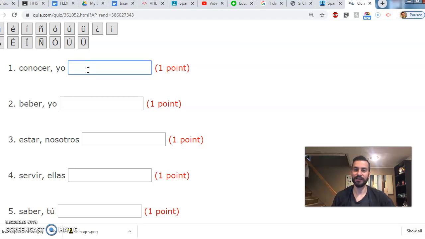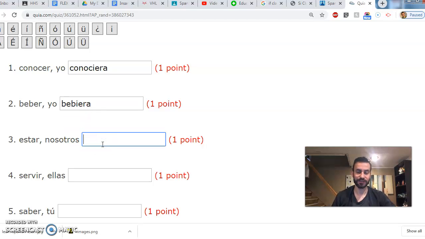So let's take a look at the verb conocer. Conocer in the preterite is conocieron. So we're going to drop the -ron and add -ra because it's yo. Beber. How will you say yo in the subjunctive, past tense? Start with they, bebieron, and that will be bebiera.